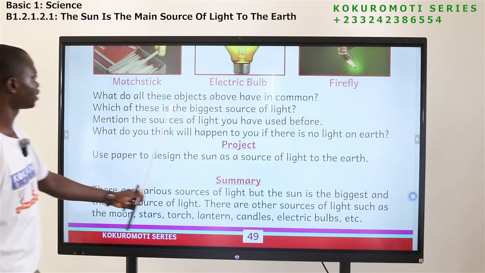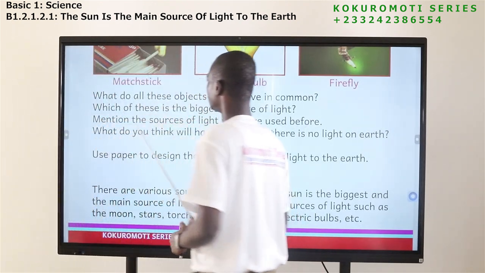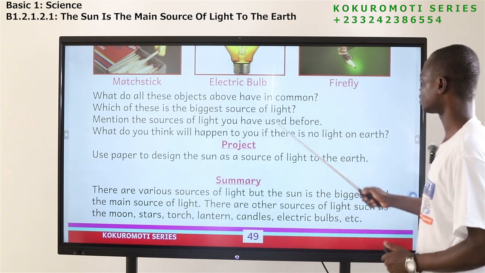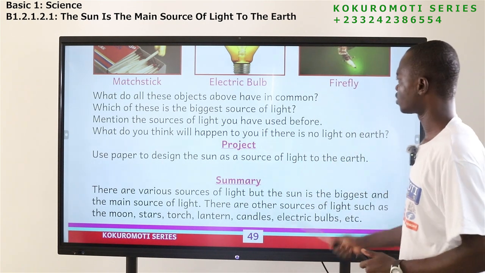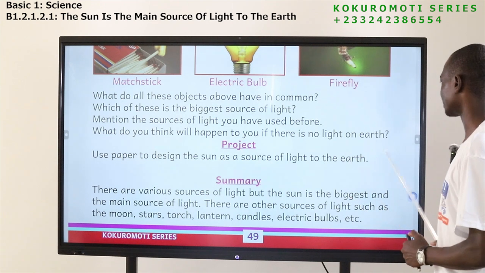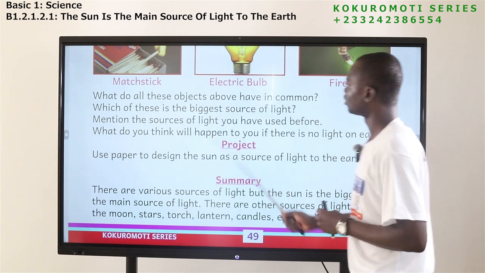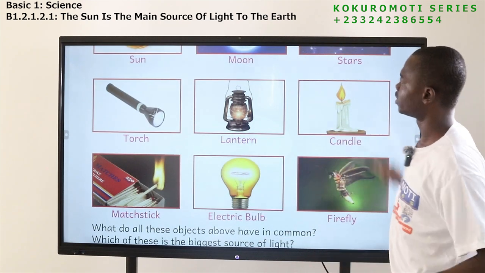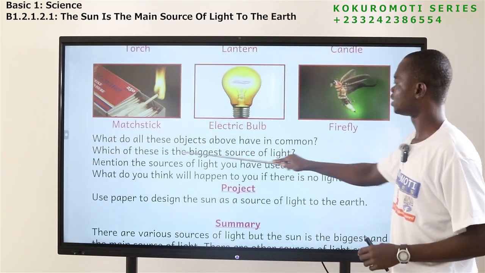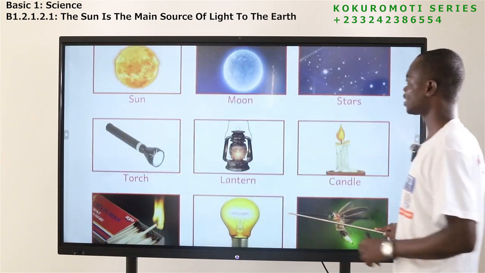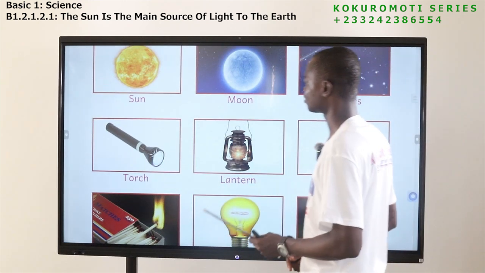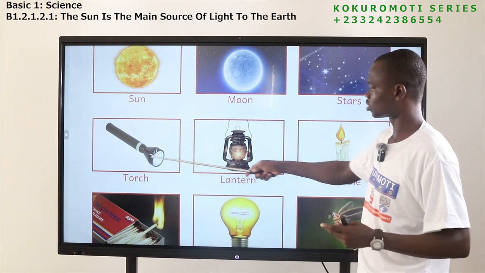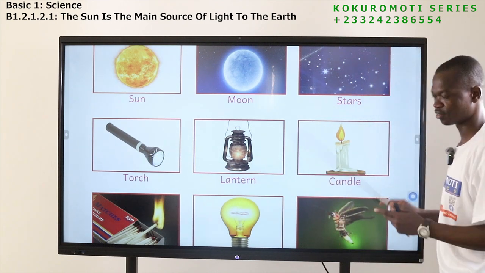So what do all these objects above have in common? Which of these is the biggest source of light? Mention the sources of light you have used before. What do you think will happen to you if there is no light on it? So we are saying that all the above, what they do is that they give light. All these things, they give what? Light. Which of these is the biggest source of light? The biggest source of light is what? The sun. The light from the sun is more than what torch and all these things can give.